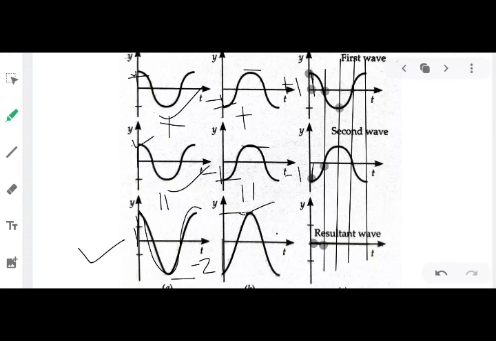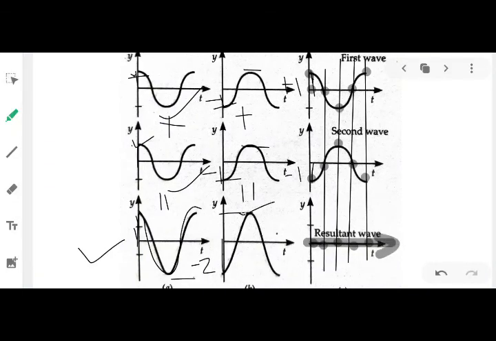Again at this point the amplitude is minus 1 unit, at this point plus 1 unit. Resultant amplitude minus 1 plus 1, 0. At this point 0, 0, 0. Resultant wave 0. Again at this point 1, minus 1, you have 0. So your resultant will be a simple wave.